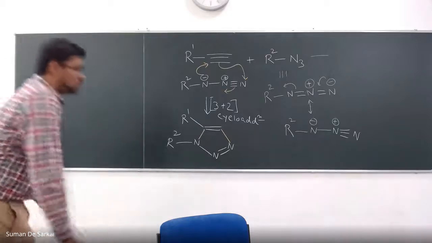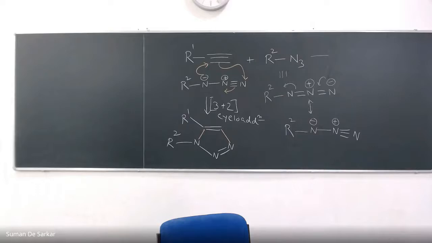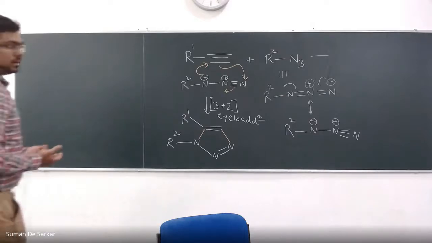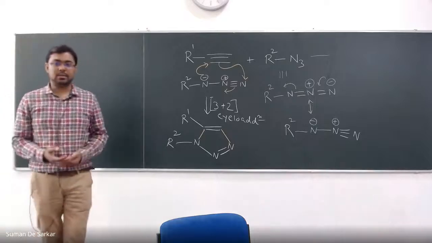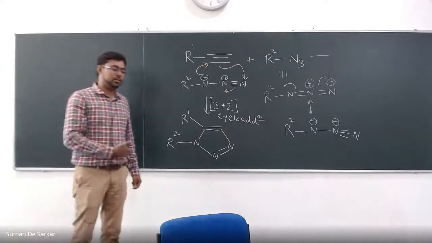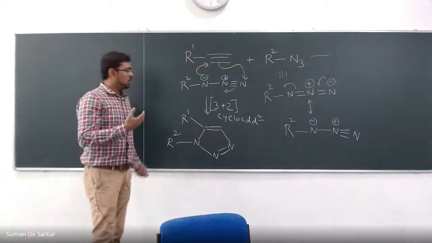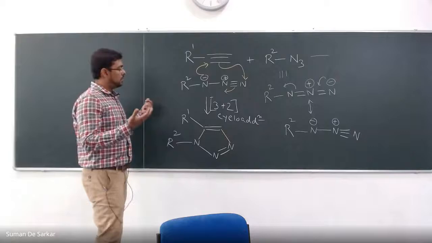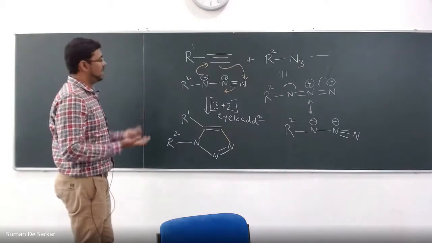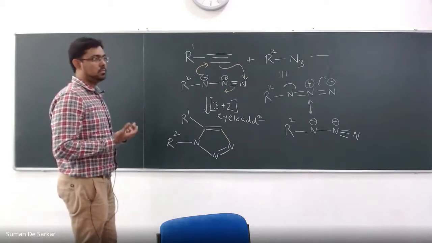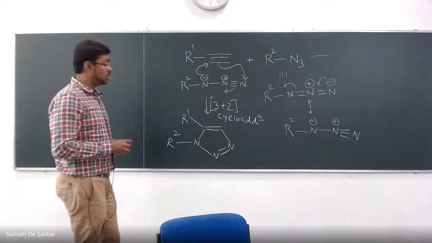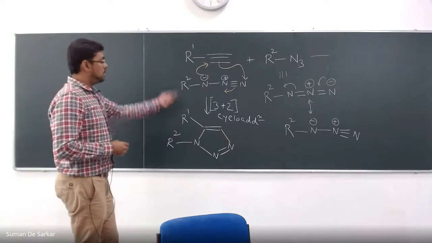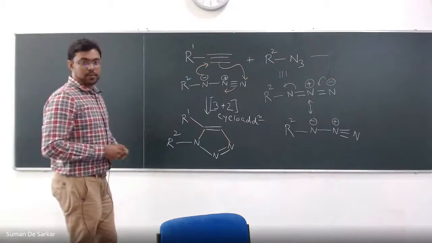So the thing is, if you mix this azide and the alkyne, pericyclic reactions normally need either heating or light, as you know. Heating is easier. If you just mix azide and alkyne and heat it up, this reaction will occur. No problem, and you will get this cycloaddition product.